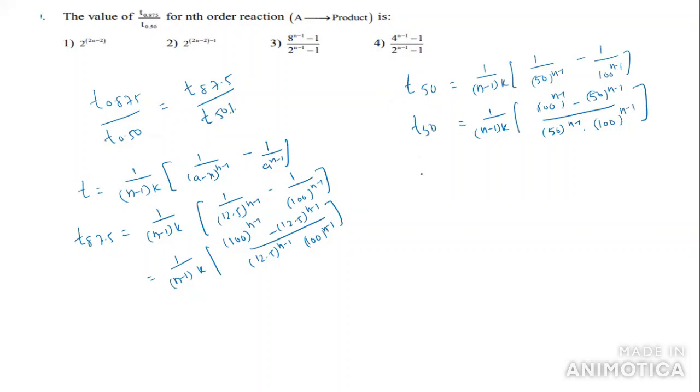So this we have T50. Now I want to write here T87.5 by T50. How to write it?